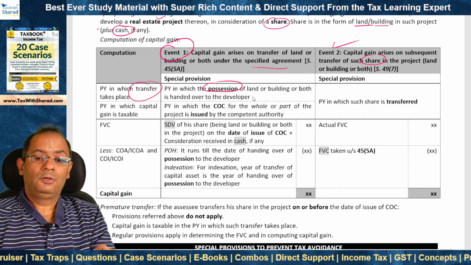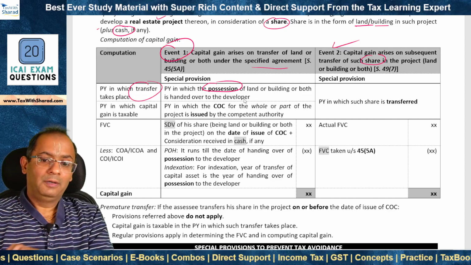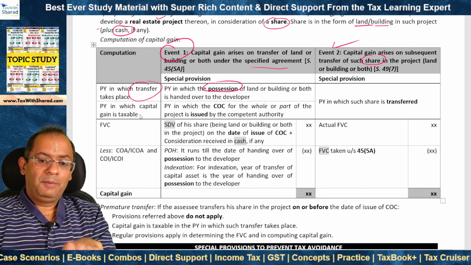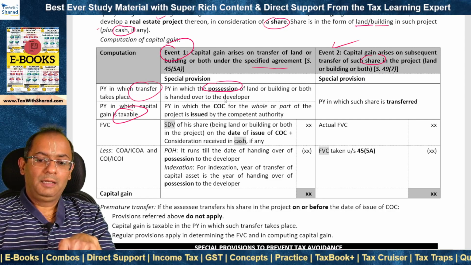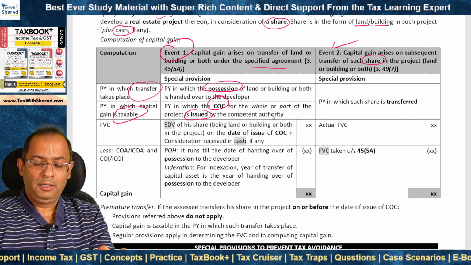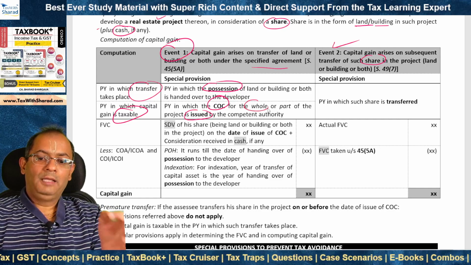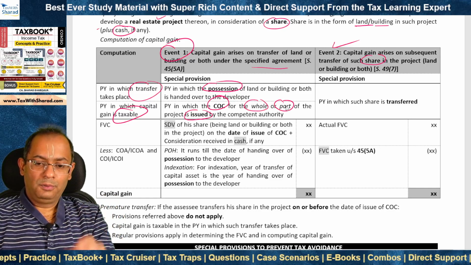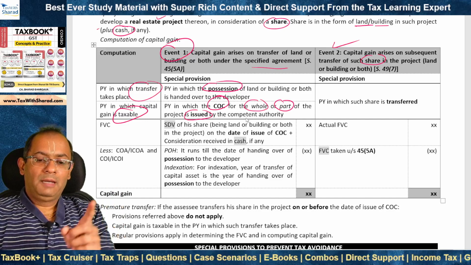But capital gain is not taxable in this year. It is deferred. Till when? Capital gain is taxable in the previous year in which certificate of completion for the project is issued by the competent authority. COC for either the whole of the project or even a part of the project. That is the year in which capital gain becomes taxable.